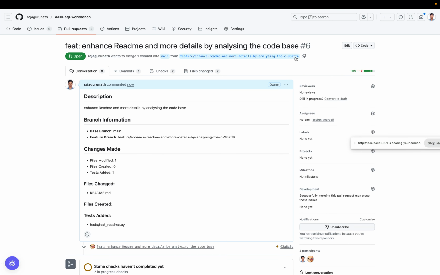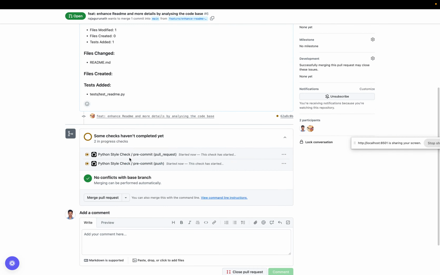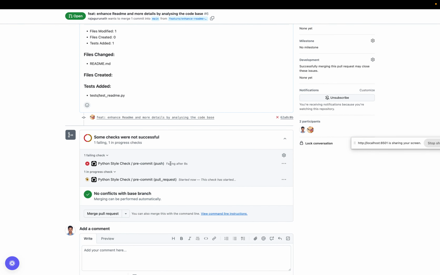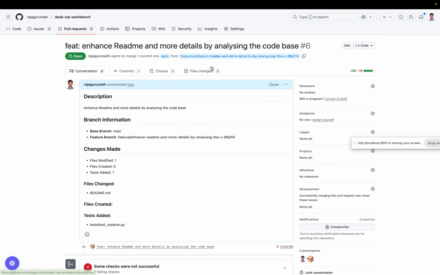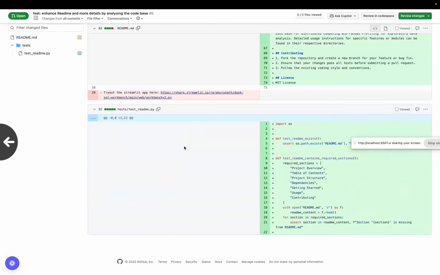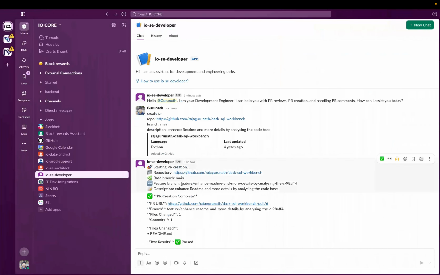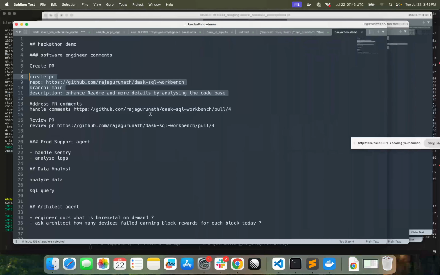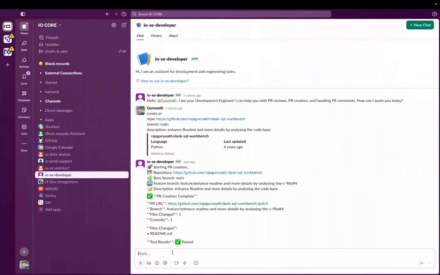It can create a new feature branch, and test cases. If you have good test cases, you can be rest assured that these agents will take care of things for you. That's it. So this is create PR. You can also see handle PR, or review PR, you can do that review.